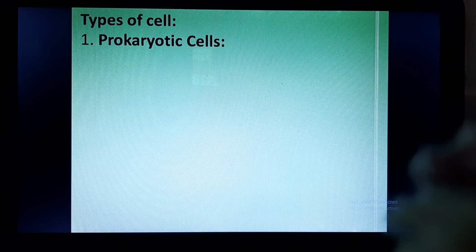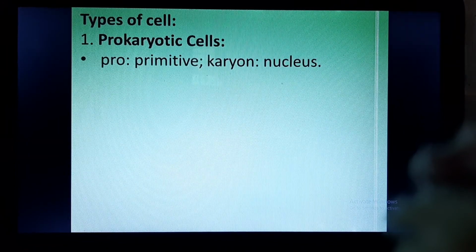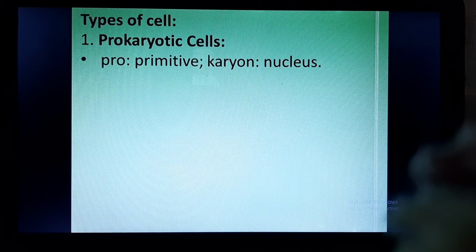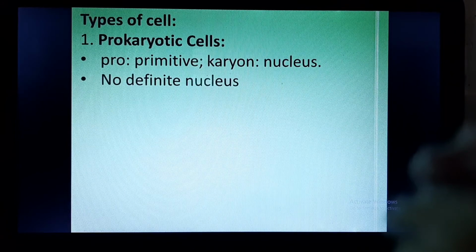Let us see what are prokaryotic cells. Pro means primitive and karyon means nucleus. That means the cells which have a primitive nucleus are called prokaryotic cells. Now these cells do not have a definite nucleus. Why do prokaryotes not have any definite nucleus?